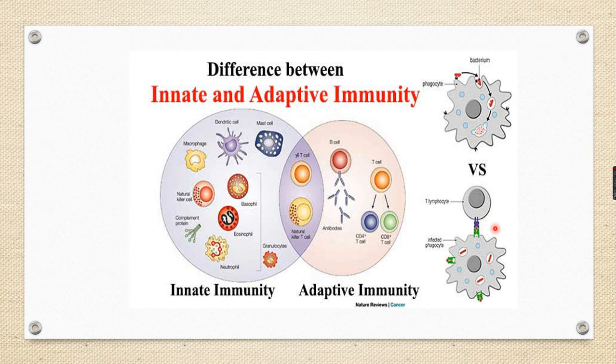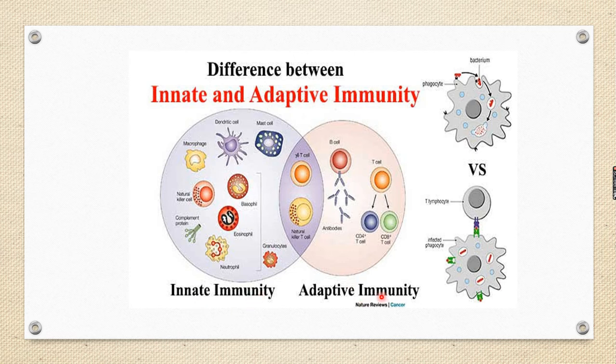Okay, now coming to the end, what are the differences between the innate and adaptive immunity? Already I said, innate immunity is the immunity obtained from birth. What is adaptive immunity? Immunity obtained after birth. And this is slow and fast, that I already said. Here the WBCs, what are they? Basophil, neutrophil, eosinophil, macrophage, dendritic cell, mast cells, natural killer cells. All these cells are responsible for production of inborn immunity from birth itself.